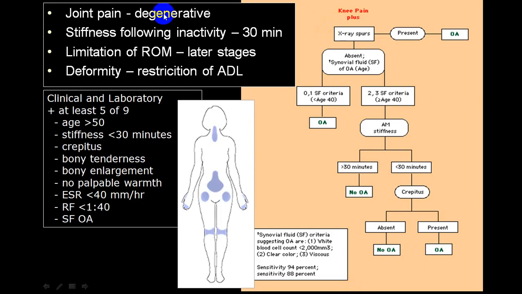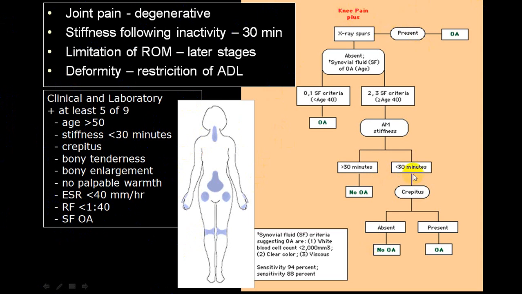And these are all the different joints which can be involved. A lot of joints can be there, a lot of factors are there: age, stiffness, crepitus, bony tenderness, bony enlargement, no palpable warmth, ESR less than 40, RA factor is negative, and you will have what we call osteoarthritis findings. Is it clear? Synovial fluid. So this will be what comes together, and depending upon the findings,